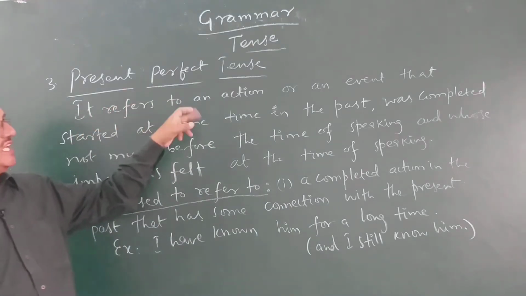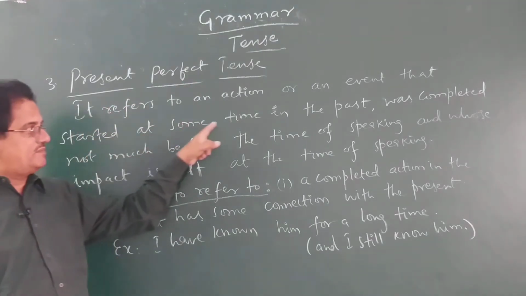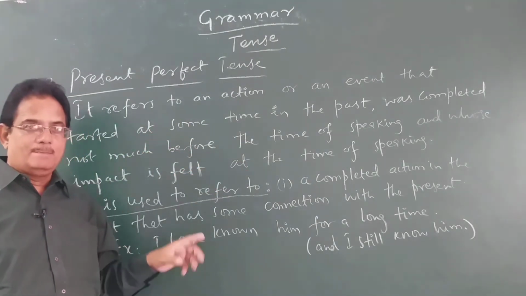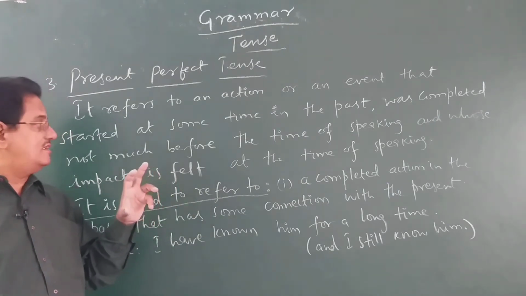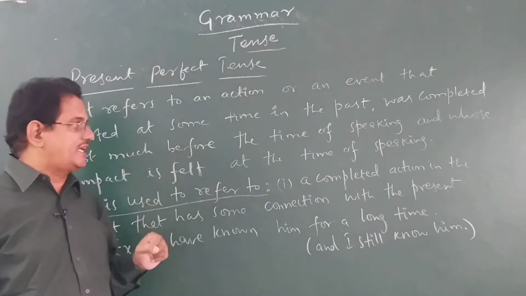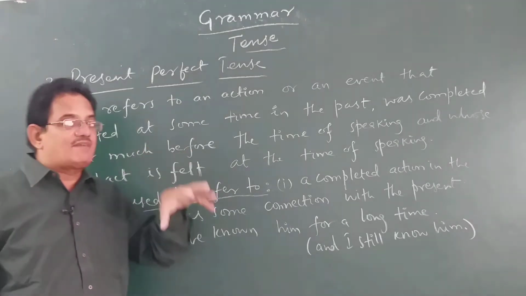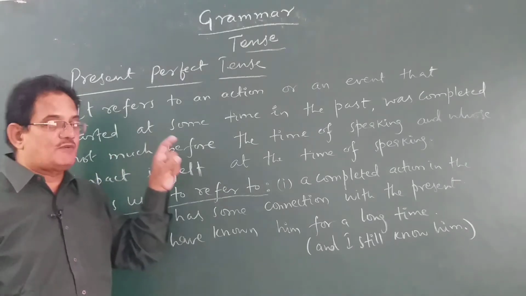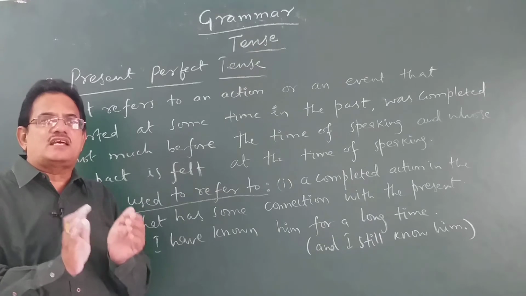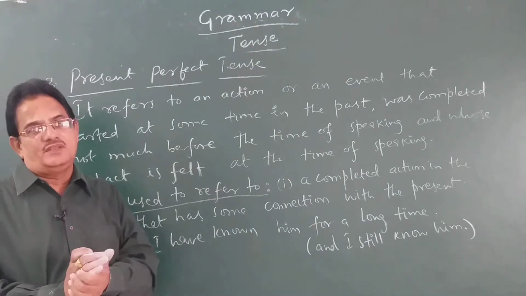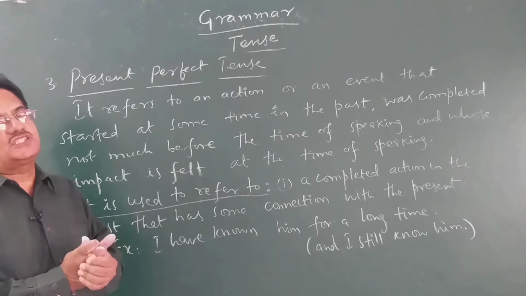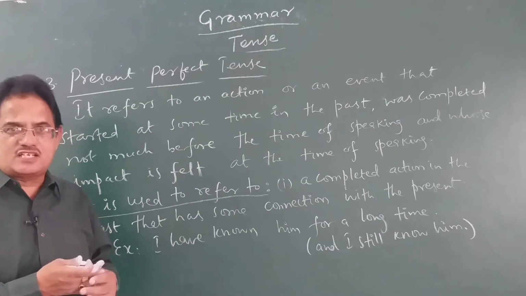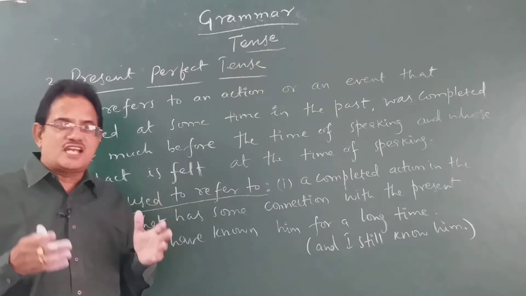It refers to an action or an event that started at some time in the past, was completed not much before the time of speaking, and whose impact is felt at the time of speaking. Even though it was not completed much before the time of speaking, it has some relation or impact or influence at the time of speaking. To refer to such type of actions, we use present perfect tense. When we go through the examples and the different uses of present perfect tense, we can understand it very clearly.